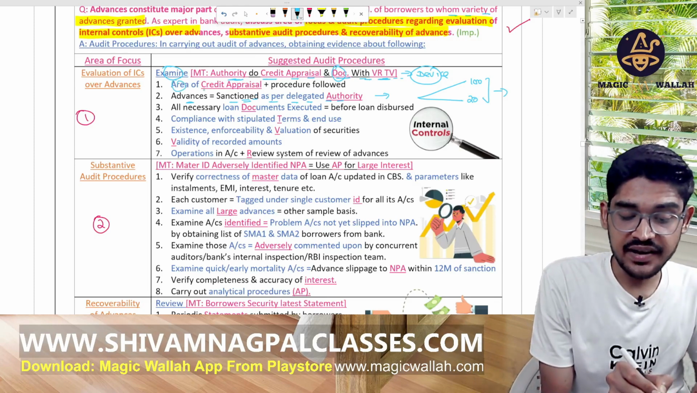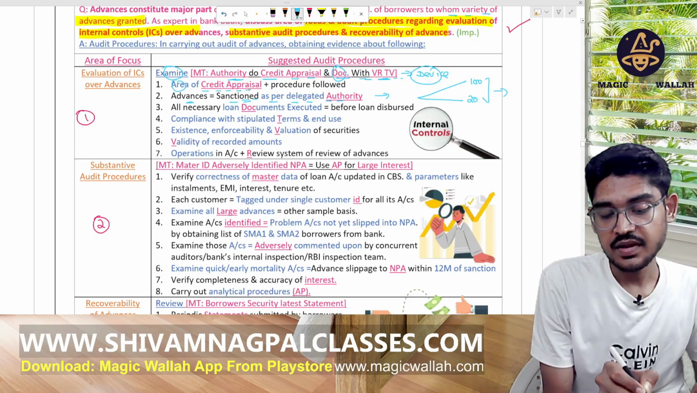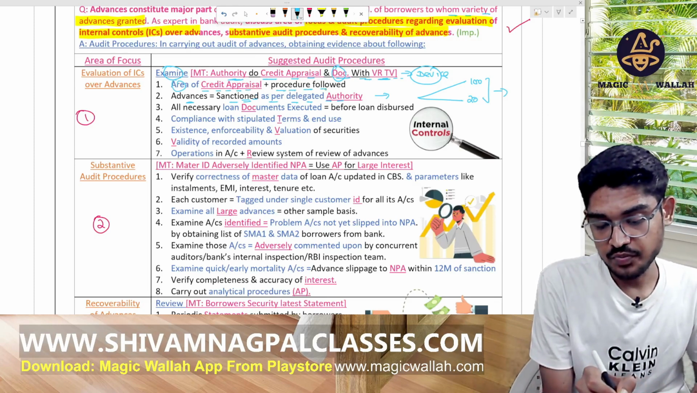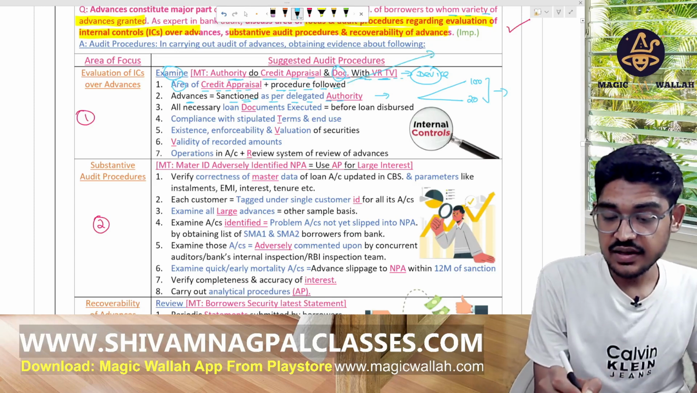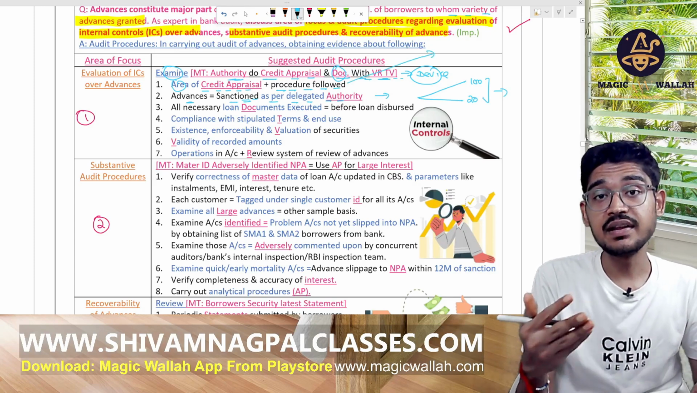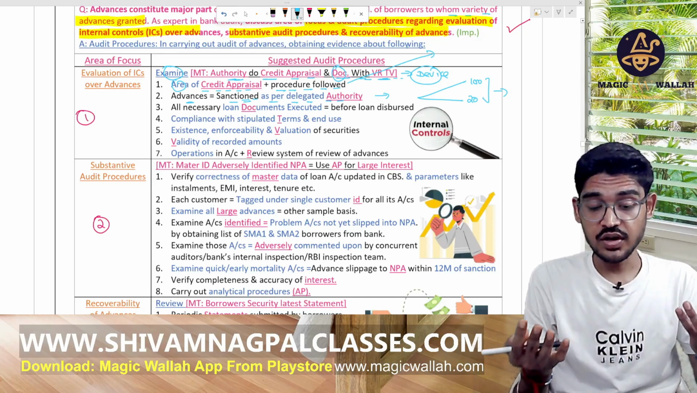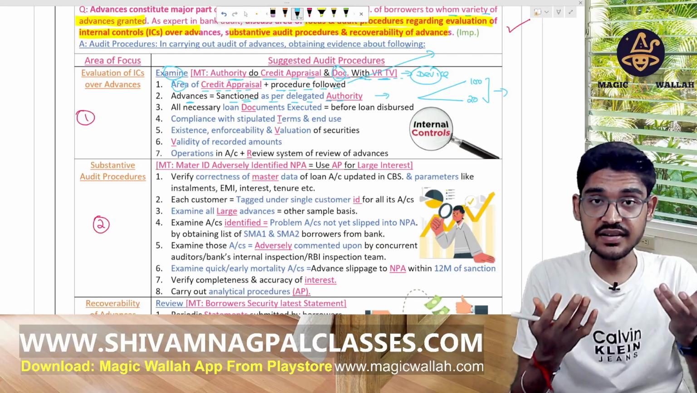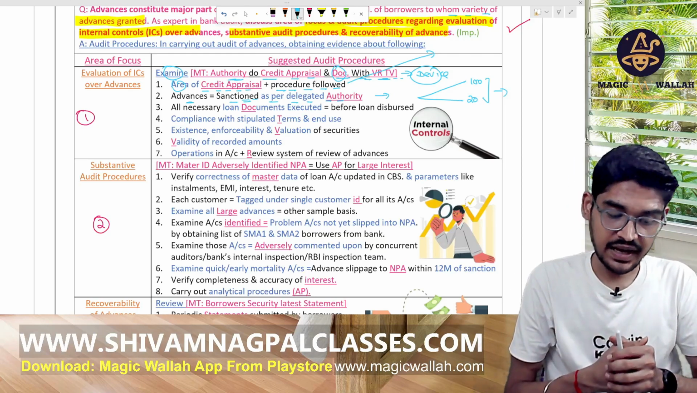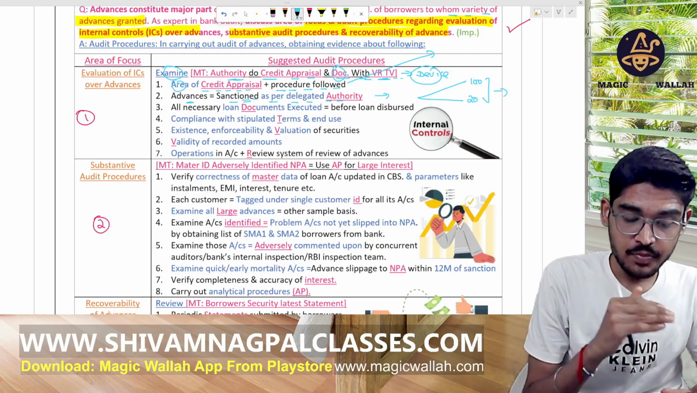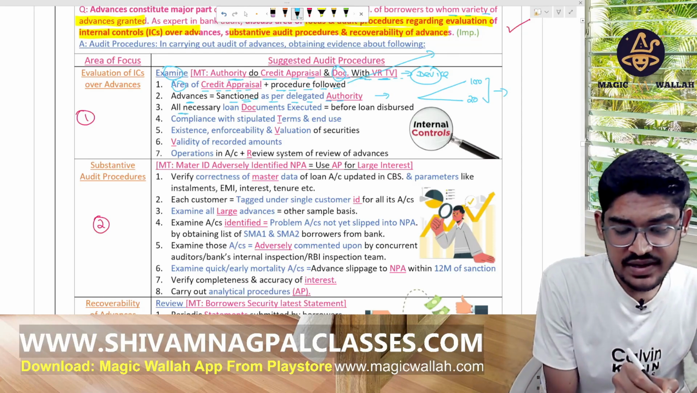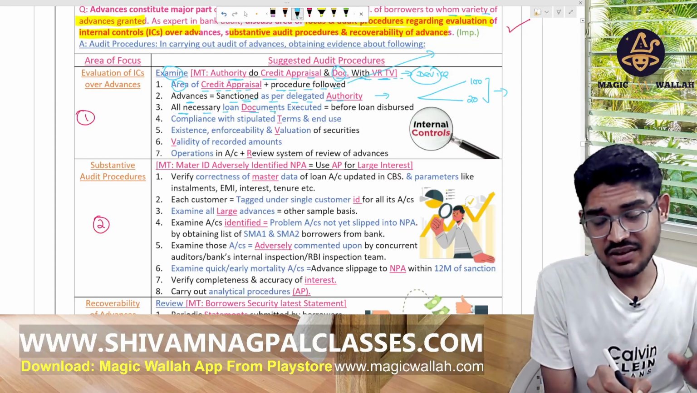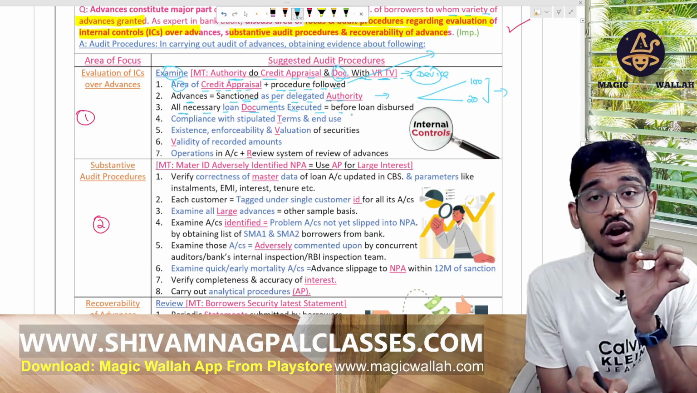The area of credit appraisal and procedure followed: how they check the person's capability, whether the person is eligible for the loan or not. Check its procedure, how they are following it, how they are verifying that the person is eligible or not. Now document. By document we mean all necessary documents required for giving the loan are executed before the loan is disbursed.